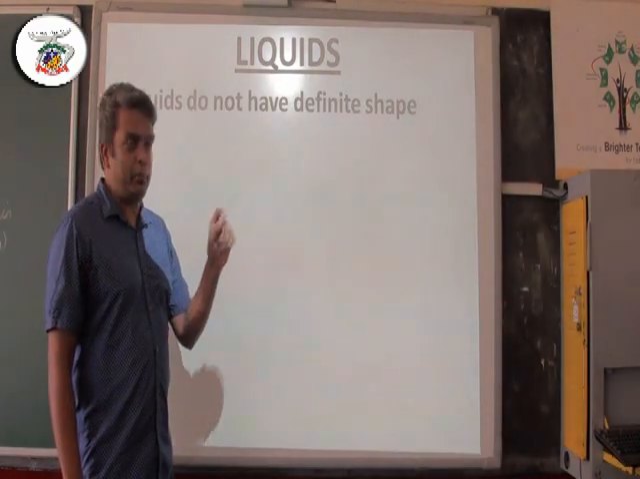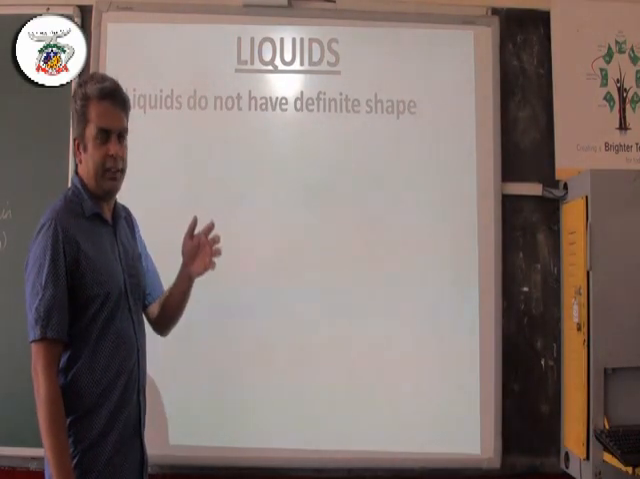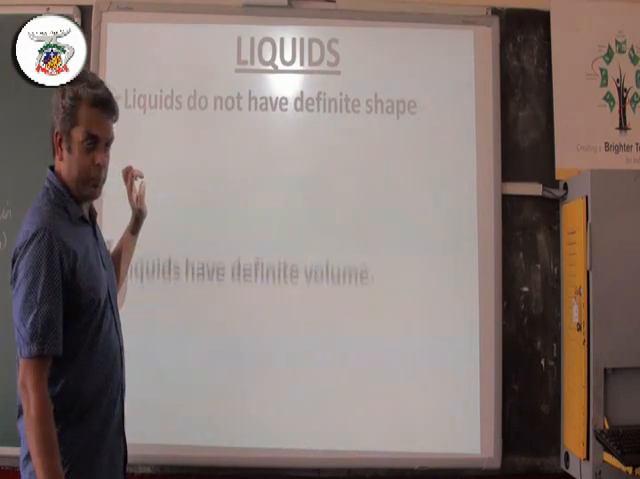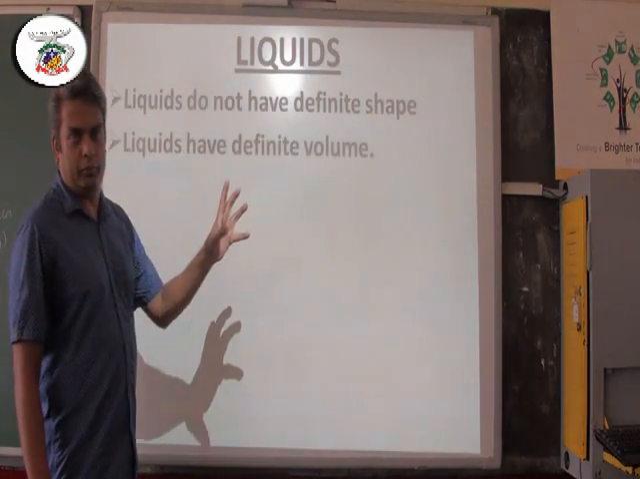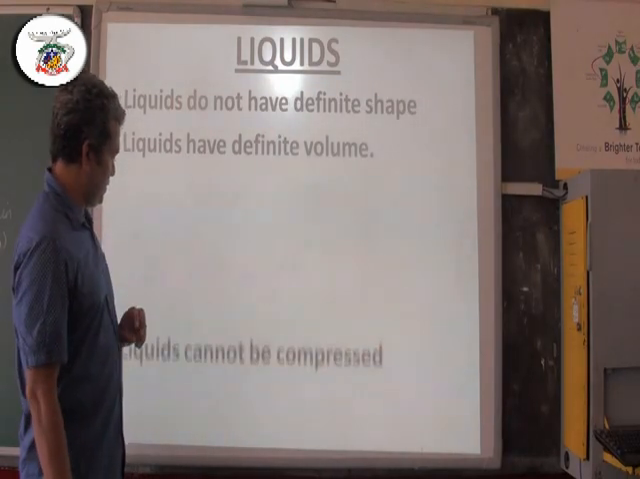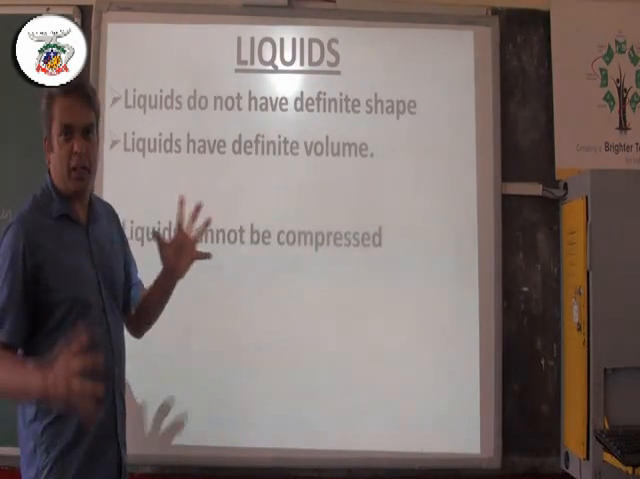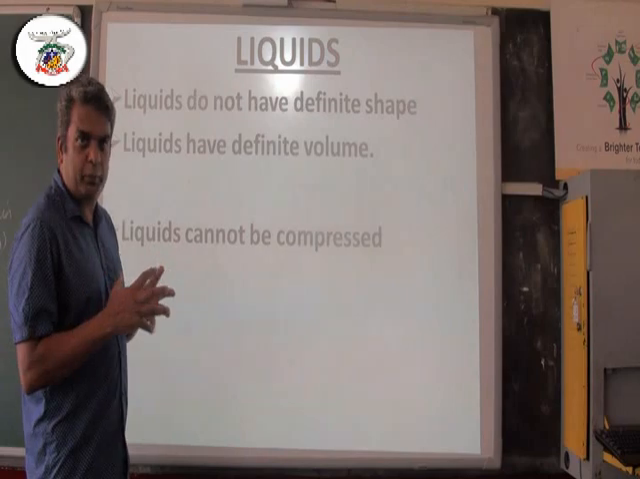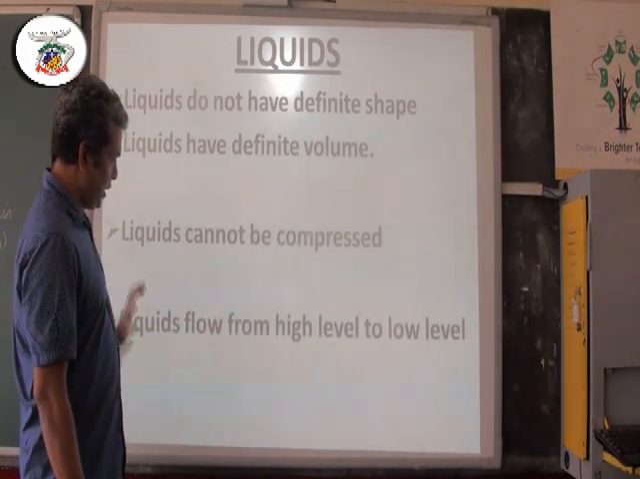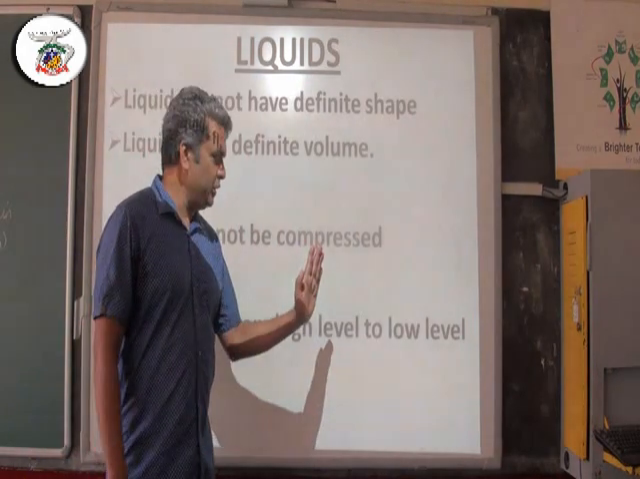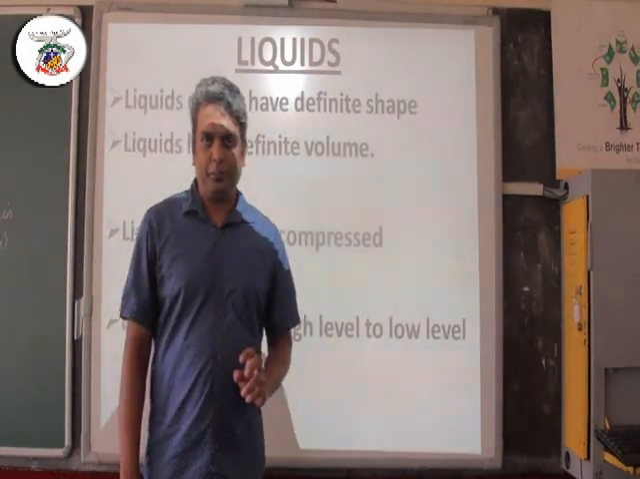Solids have definite shape, but liquids do not have. I'll explain that later with the help of an experiment. Then liquids have definite volume, and liquids cannot be compressed. Solids also could not be compressed. Now liquids also cannot be compressed. And the last, liquids flow from high level to low level.